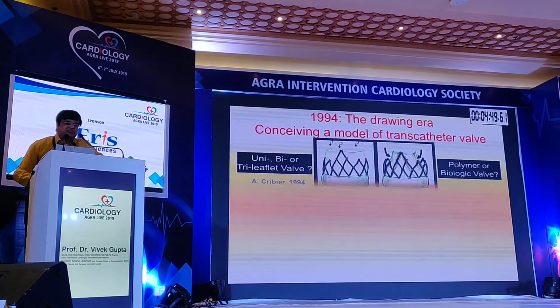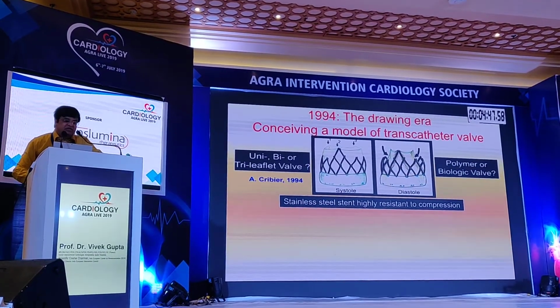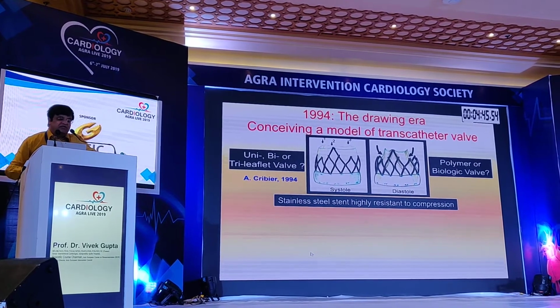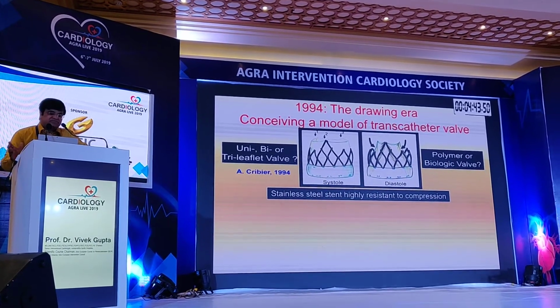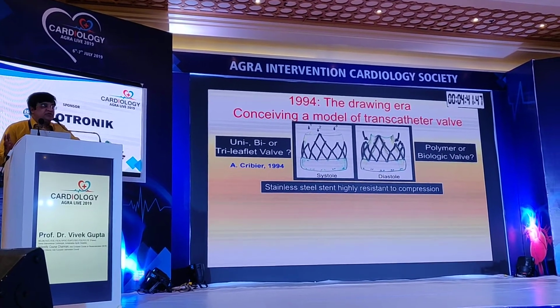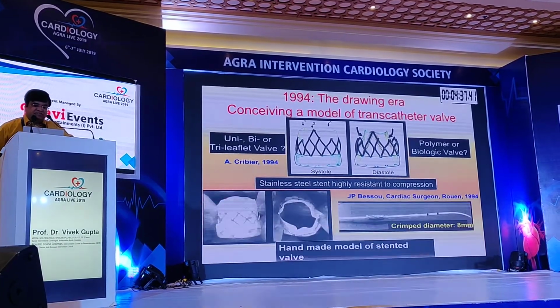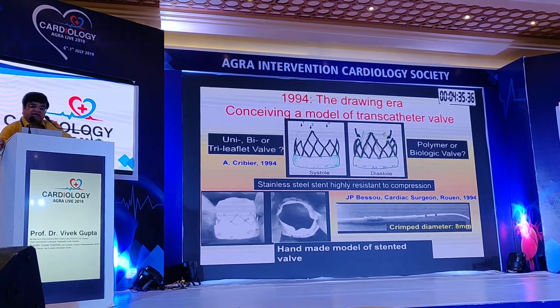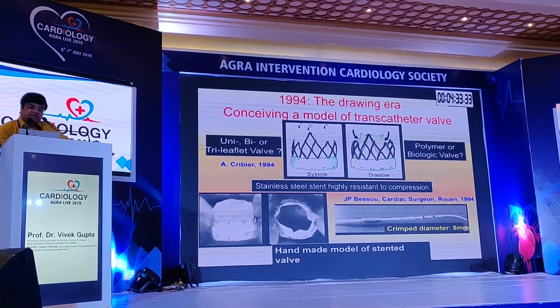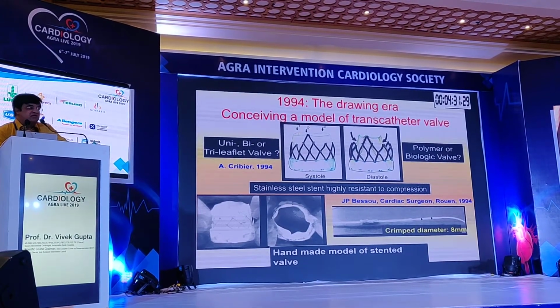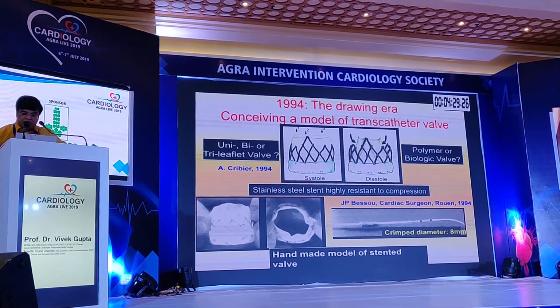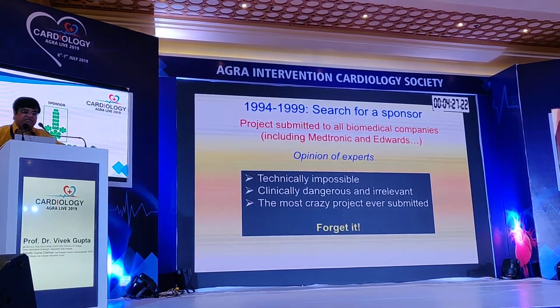In 1994, the drawing conceiving the model of the transcatheter aortic valve by Cribier: a uni-, bi- or trileaflet valve, with a stainless steel stent highly resistant to compression. A polymer or biological valve should be used inside the stent. And J.P. Bessou, a cardiac surgeon in Rouen, developed a handmade model of the stented valve with a crimped diameter of 8 mm in 1994. So this was our initial idea.